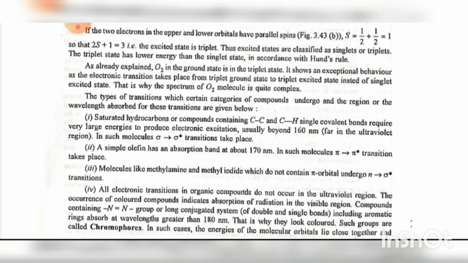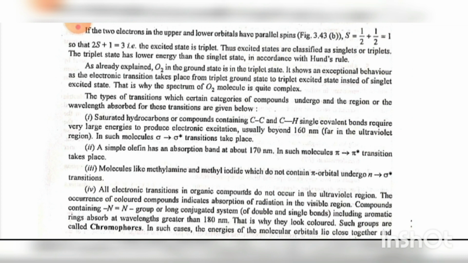In such molecules, sigma to sigma star transition takes place. Second, a simple olefin has an absorption band at about 170 nanometer. In such molecules, pi to pi star transition takes place. Third, molecules like methylamine and methyl iodide which do not contain pi orbitals undergo n to sigma star transition.